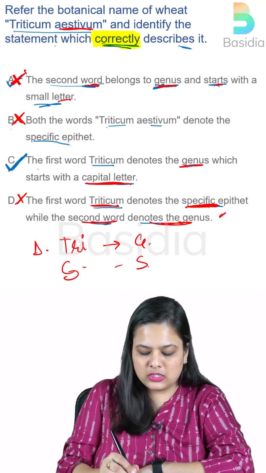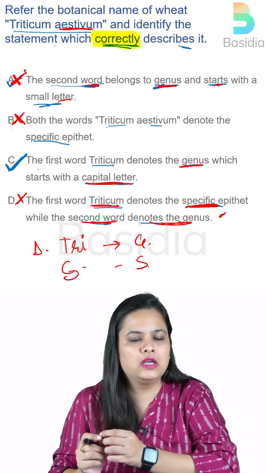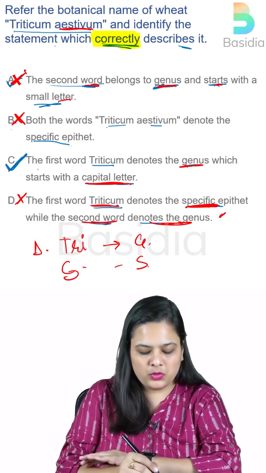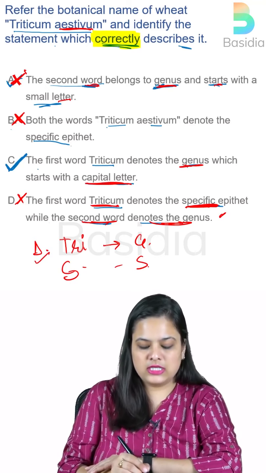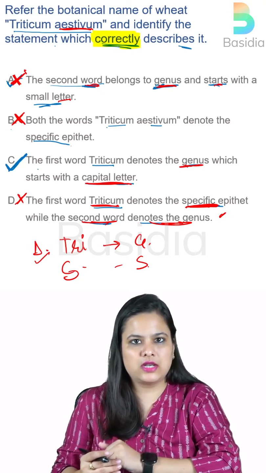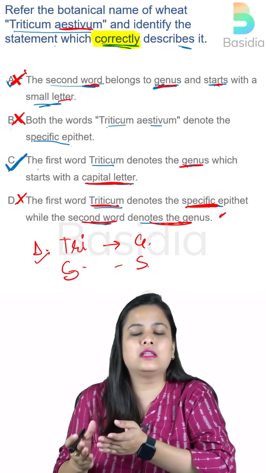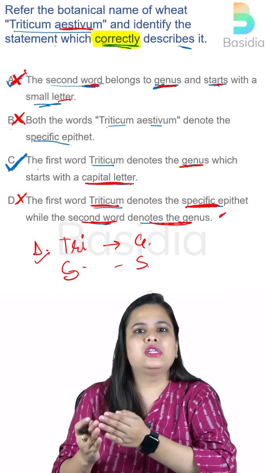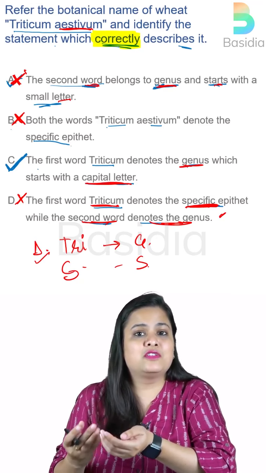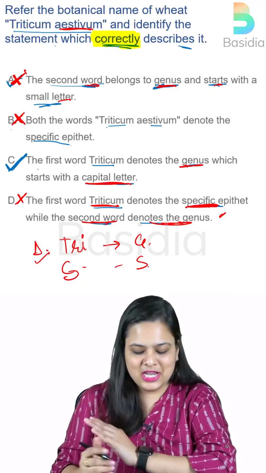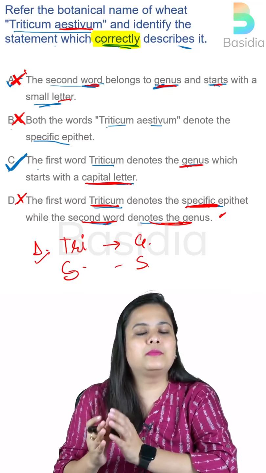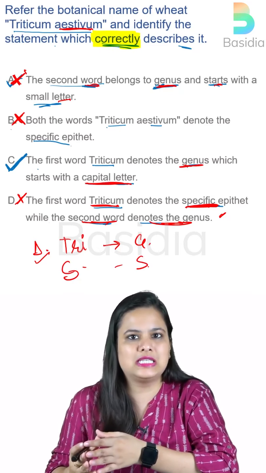So, if this option has changed a little bit, the more correct option would be option number D. Why? Because it has mentioned both these things, right? This is just an example. It's not necessary that these are the questions that are going to come, but just for the sake of the NEET exam, right? That is how you sometimes have to choose between two correct options as well.